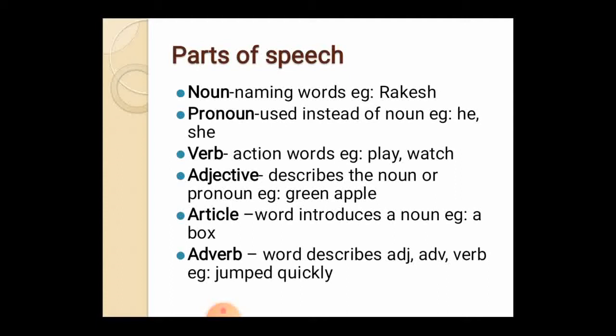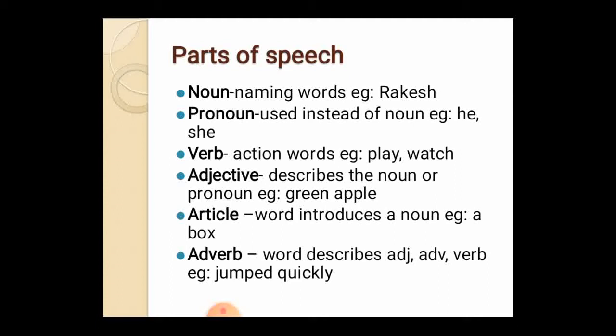A verb is nothing but an action word. Okay, playing, watching, eating, smiling, all actions come under verb. An adjective is one which describes the noun, that qualifies the noun. For example, the noun here is Rakesh. "Rakesh is a beautiful boy." So beautiful here is an adjective.